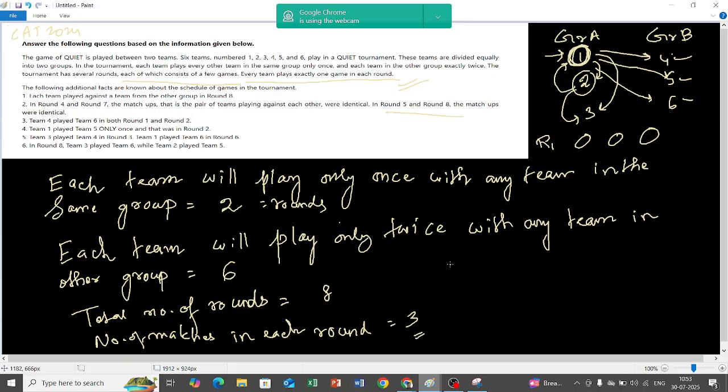So that means the total number of matches is going to be what? 24. Total number of matches is 24.